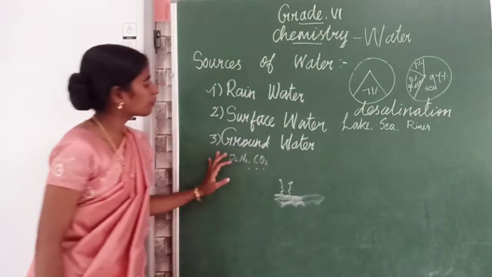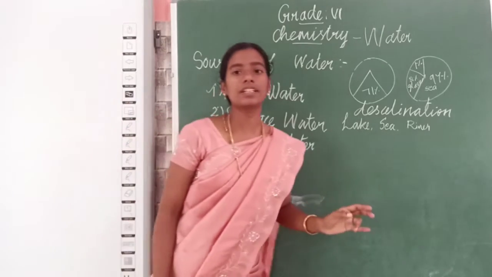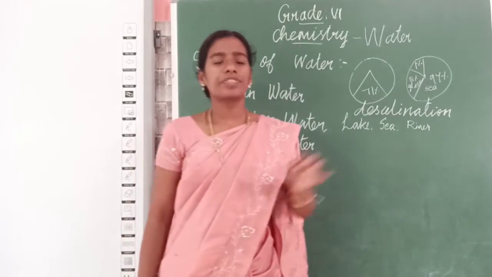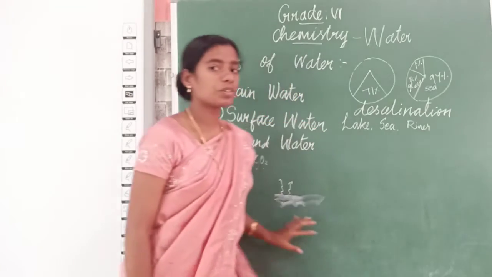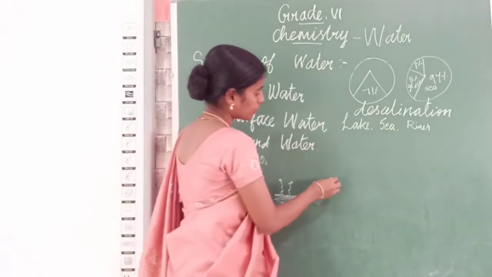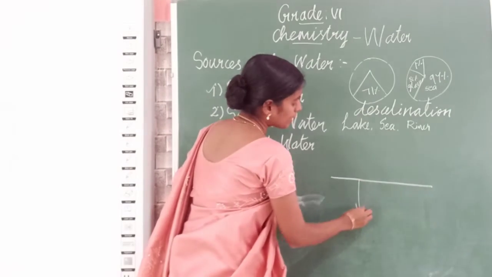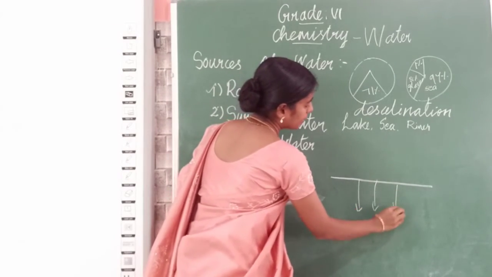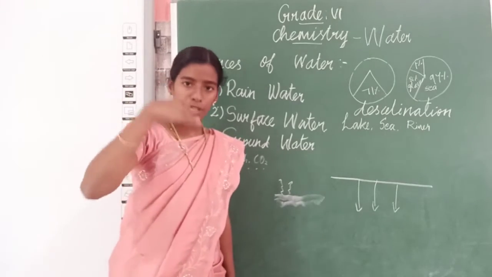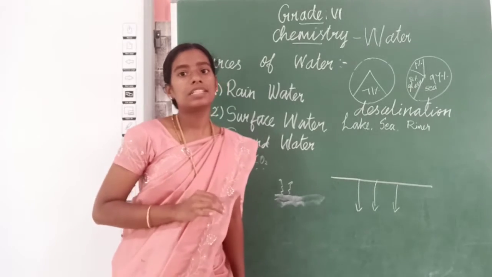Next one is groundwater. Have you ever heard this word, groundwater? From the name itself we can say groundwater means water we get from underground. You have the earth like this and water under the earth, that is, soil is there. Below the soil another layer is there, the water table.